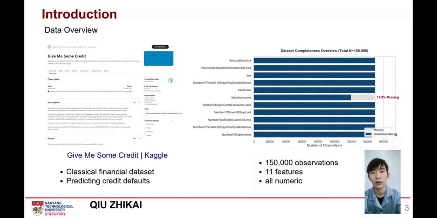For this project, we are using a classical financial dataset focused on predicting credit defaults over a 2-year period. To give you a high-level data overview, our dataset contains 150,000 observations across 11 features. As shown in our initial scan, all variables are numeric, consisting of 7 integers and 4 floats. While this uniform data type might seem very straightforward, our systematic exploration reveals that beneath the surface, the data requires significant cleaning and validation to be suitable for reliable AI modeling.